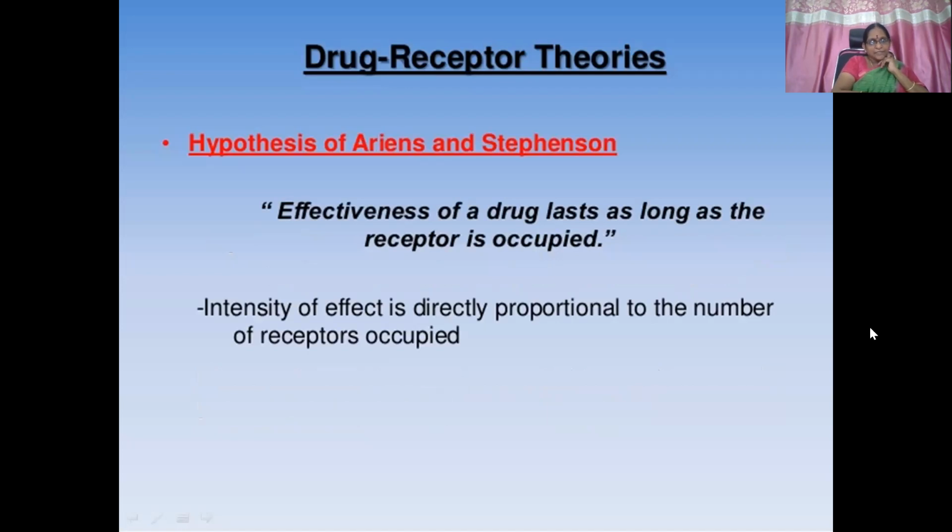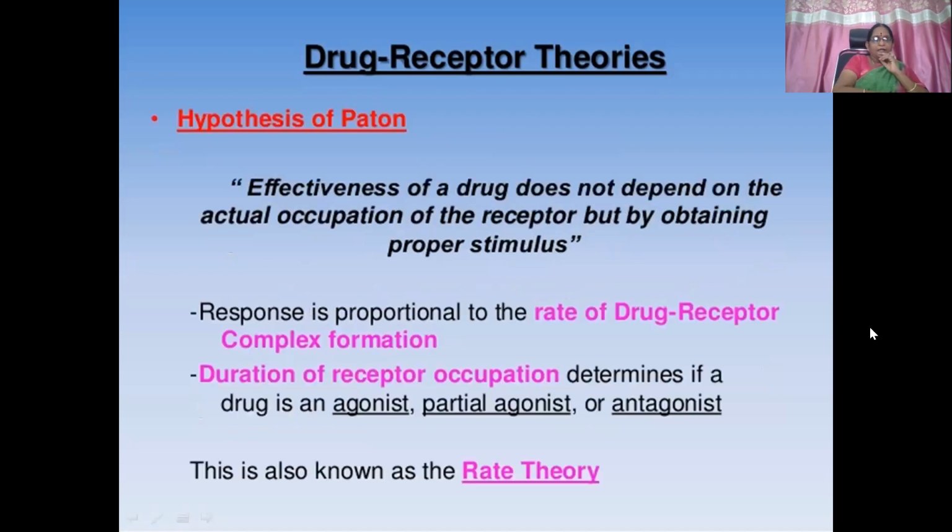Then Ariens and Stephenson propounded another theory, where they stated that the effectiveness of a drug lasts as long as the receptor is occupied. And Paton's hypothesis is that the effectiveness of a drug does not depend on the actual occupation of the receptor, but on obtaining a proper stimulus. Something has to initiate the chain of events there.